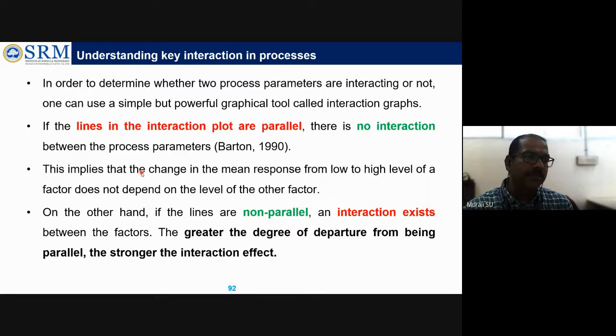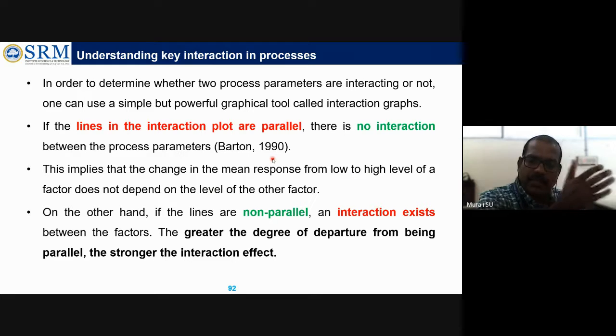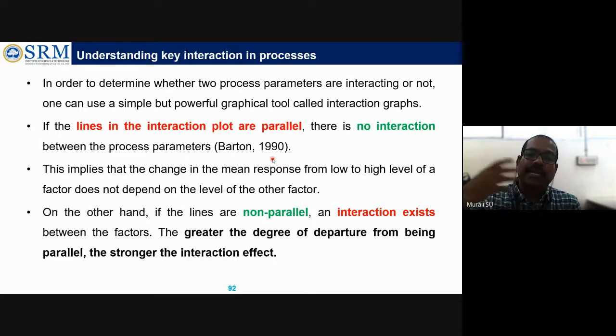This implies that the change in the mean response from low to high level of a factor does not depend on the level of the other factor. So if we change factor B from low to high, it is not influencing anything on factor A. That is what we have to say if the lines are parallel.